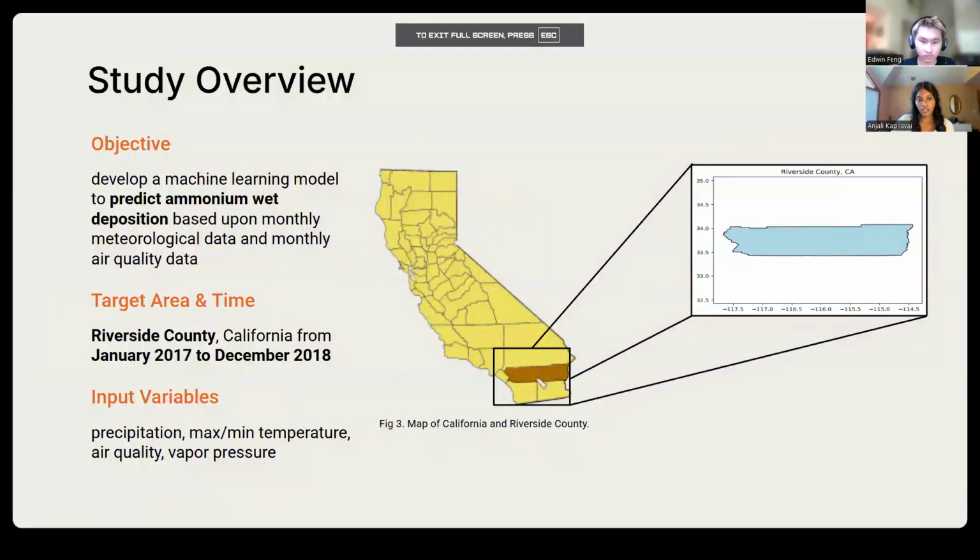Our objective was to develop a machine learning model to predict ammonium wet deposition based upon monthly meteorological data and monthly air quality data. We studied Riverside County, California from January 2017 to December 2018. Our input variables were precipitation, maximum and minimum temperature, air quality, and vapor pressure.